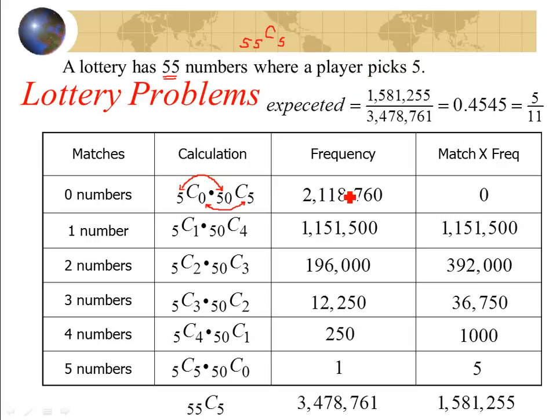The probability of getting 0 would be 2,118,760 divided by all the outcomes, the 3,478,761. To get 1, I'd have 1,151,500 divided by the roughly 3.5 million. That's the probability of getting 1.